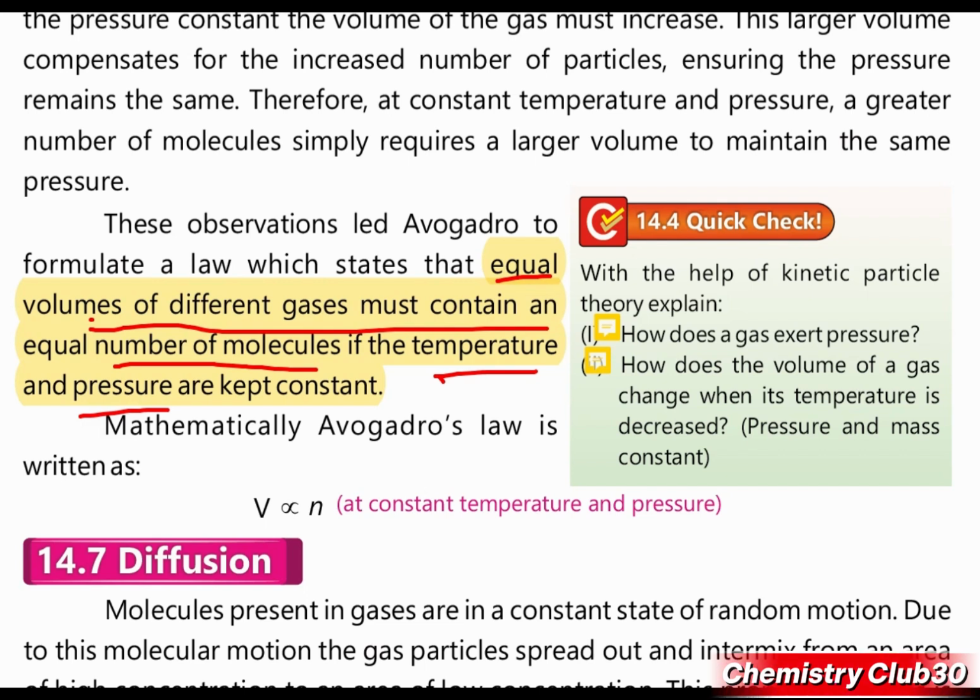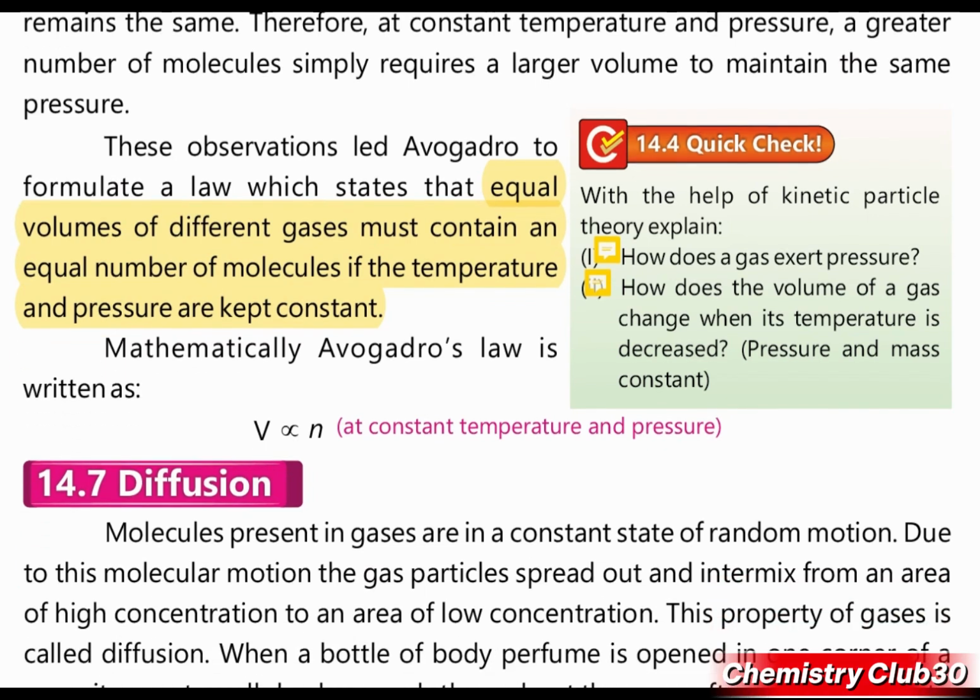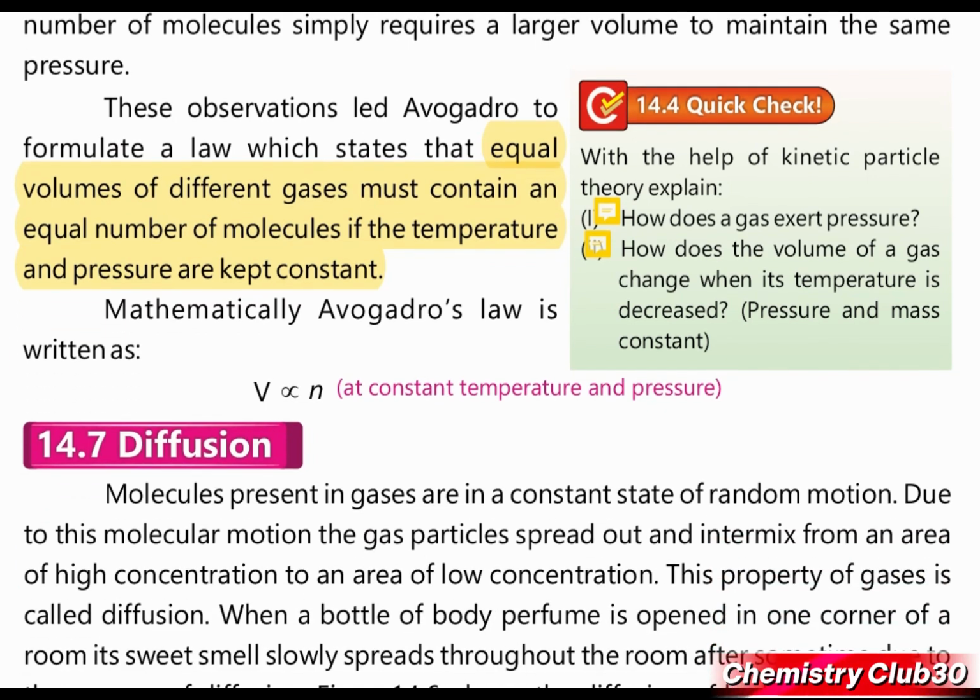Mathematically, we can say that volume is directly proportional to the number of moles, and the number of moles represents the amount of gas. So if the number of moles is more, volume will be high. If the number of moles is less, volume will be less, and two parameters must be kept constant, that is temperature and pressure.